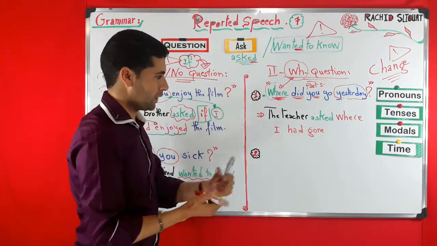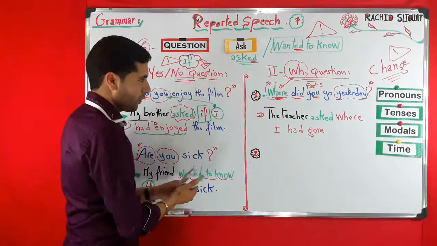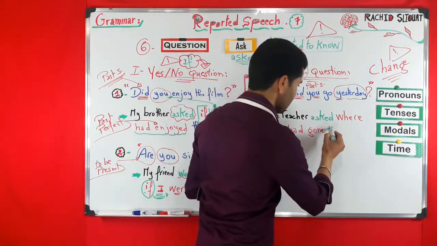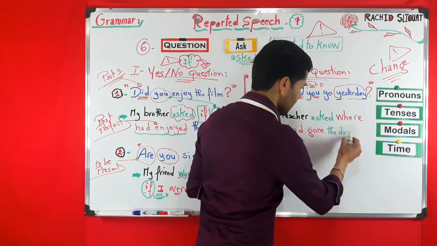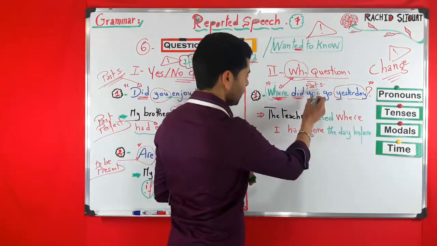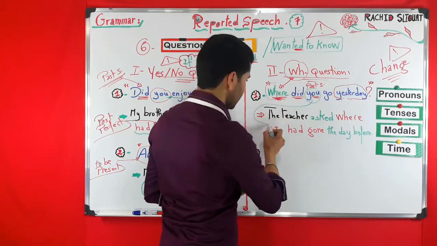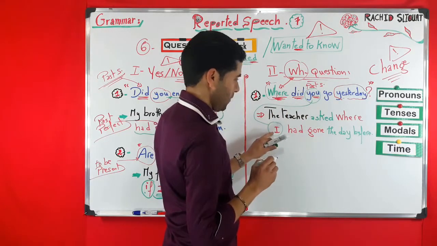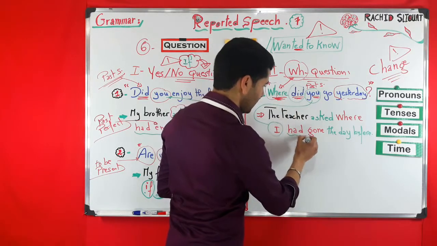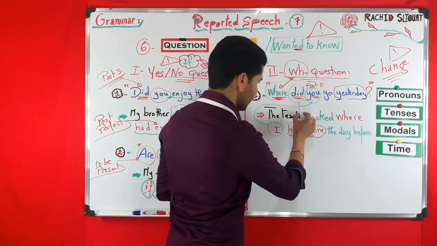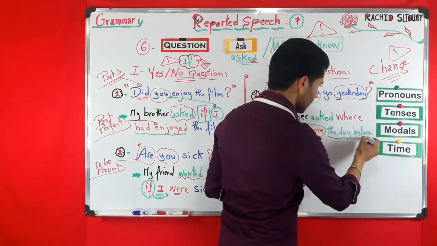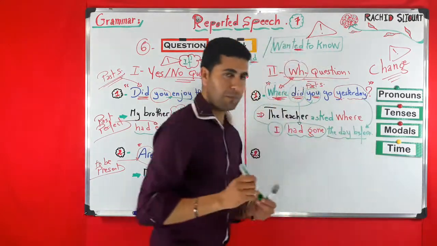Now here, this is the past perfect. Now, yesterday becomes the day before. Now look again. Here we have you, and it becomes I. Here, did in the past simple becomes the past perfect, and yesterday becomes the day before.